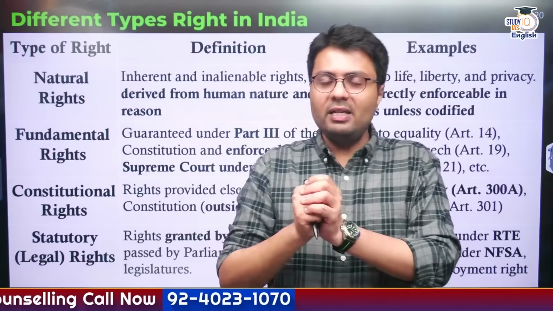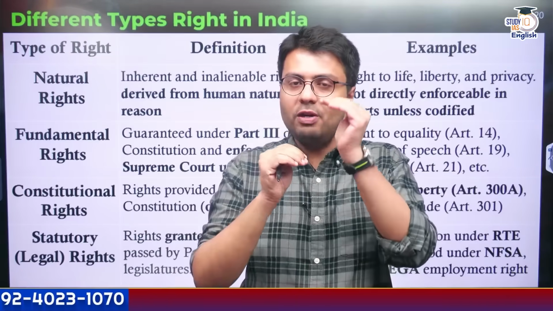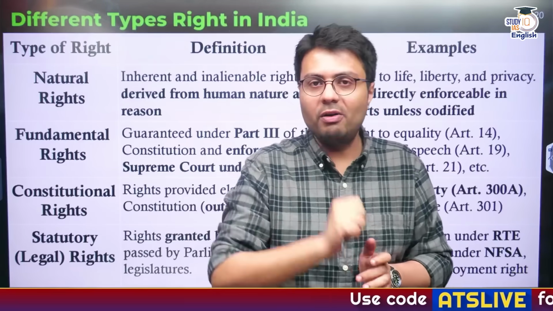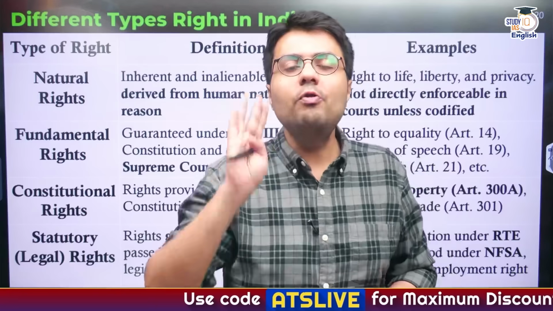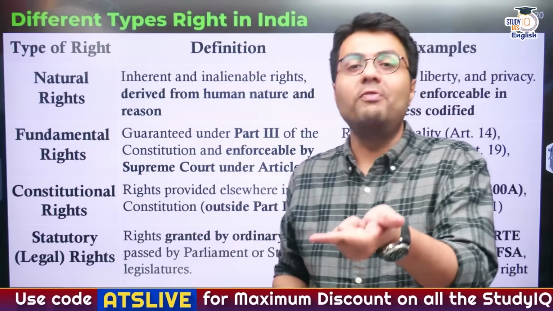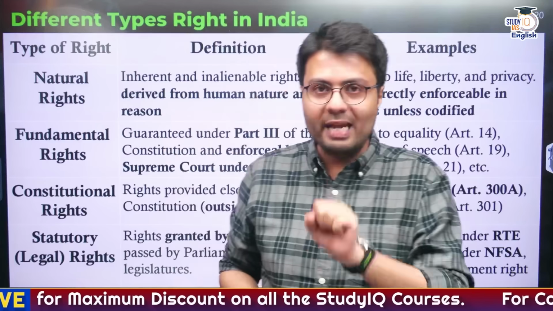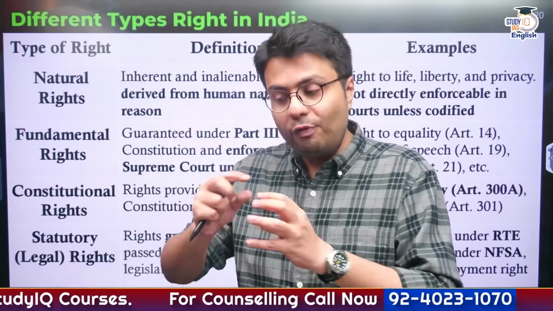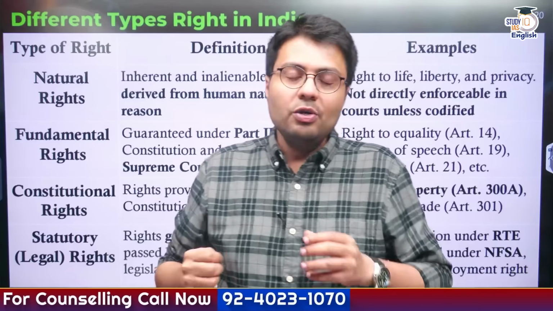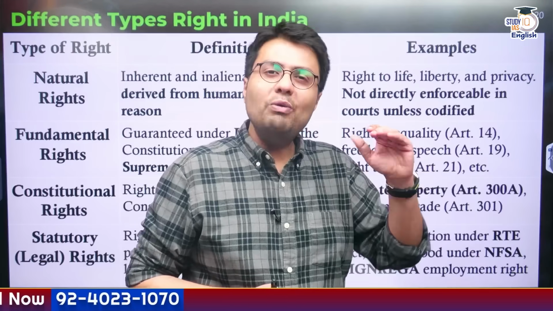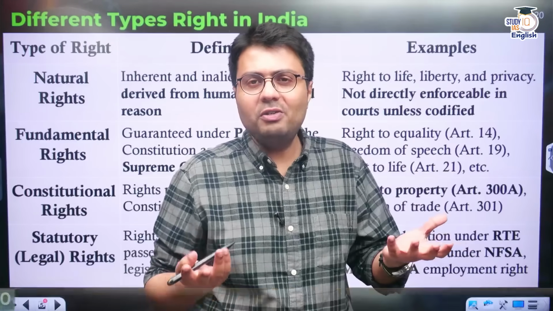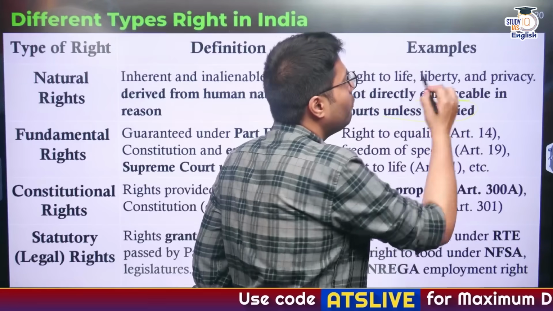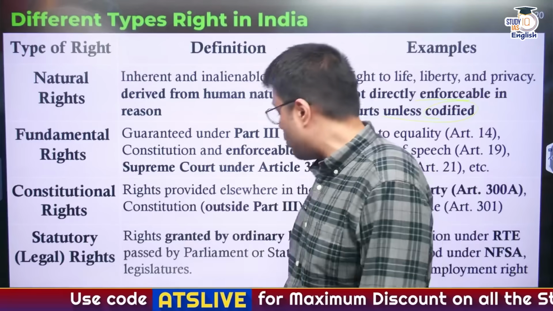Now, before understanding the legal status of right to vote, you need to understand the differences in different types of rights that are available in India. First comes natural right. Natural right comes to any human being just by virtue of being born as a living being. So these are available to humans as well as animals. But the problem with natural rights is that they aren't codified anywhere. Therefore, they won't be enforceable. The examples of natural rights are right to life, liberty, privacy, etc. But as I've already told you, these are not codified anywhere. Therefore, these are not enforceable in a court of law.